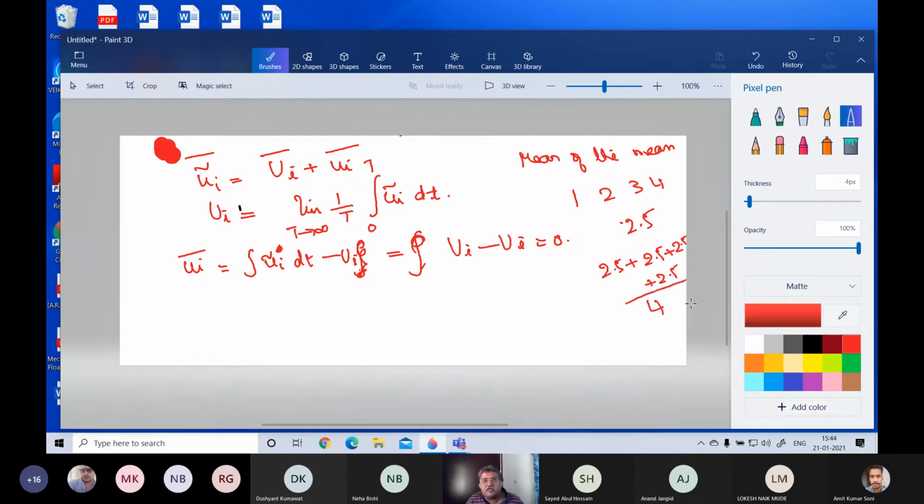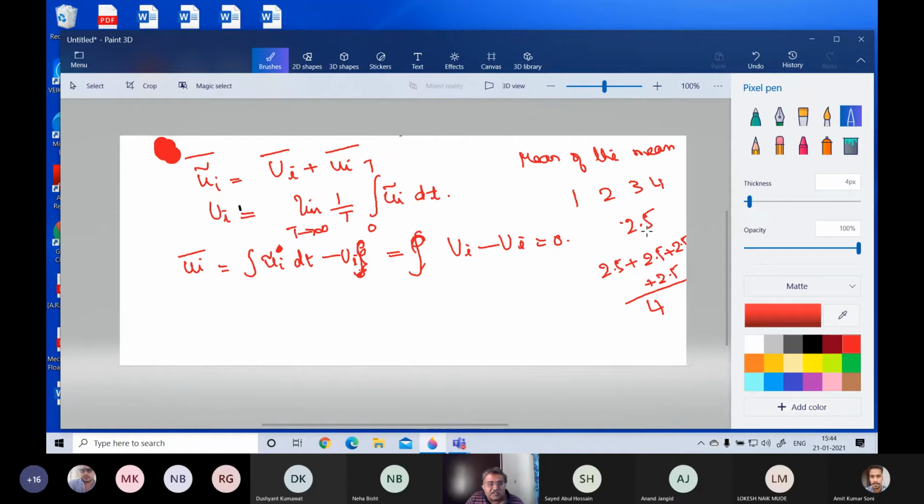This is the mean of the mean. So mean of the mean is always the mean. It will be 2.5 itself. And if you take the mean of that mean, it is also the same thing. So mean of a mean is the same as mean.